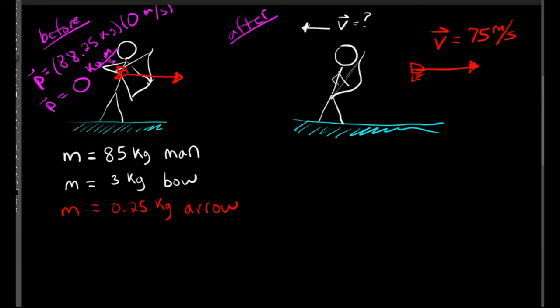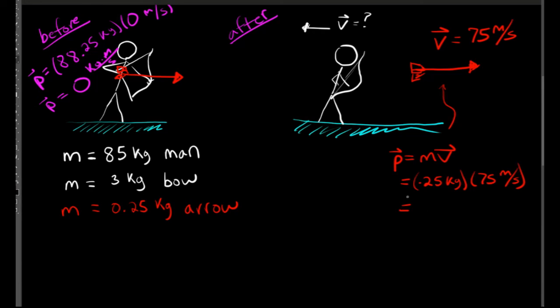Now, after the arrow is released, the arrow will have some momentum to the right, and we can calculate that. Remember, momentum is mass times velocity. The mass is 0.25 kilograms, and the velocity is 75 meters per second, and that gives us a momentum for our arrow of 18.75 kilogram meters per second.